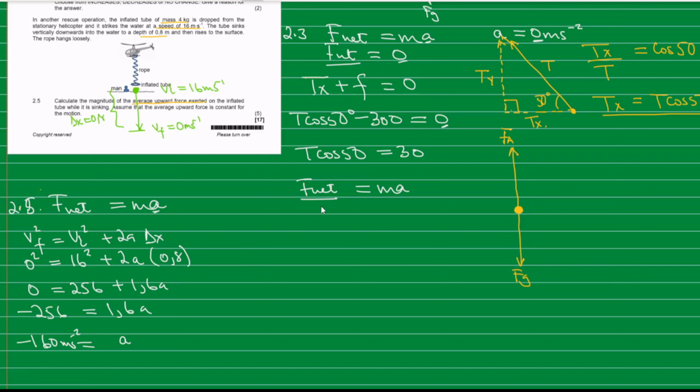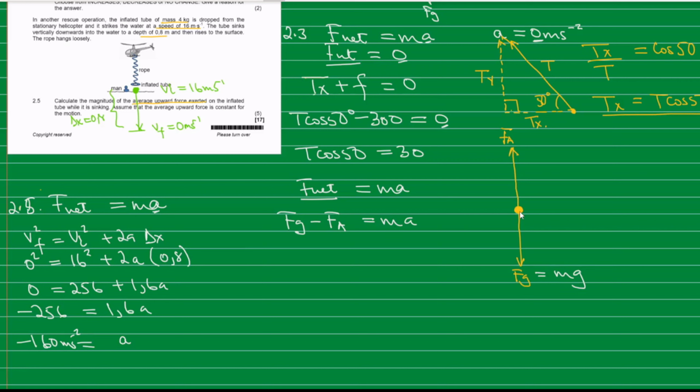To break down the net force, we are going to say our F net is equal to Fg, which is being opposed by the applied force, minus Fa. This will be equal to mass times acceleration. Now Fg is the weight, so weight is mass times gravitational acceleration.